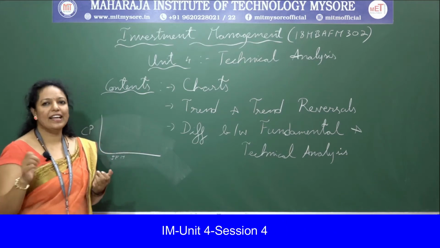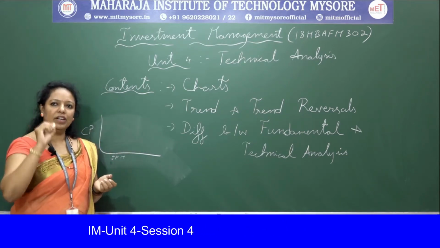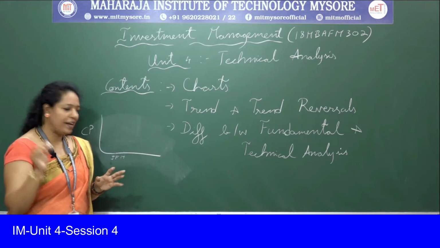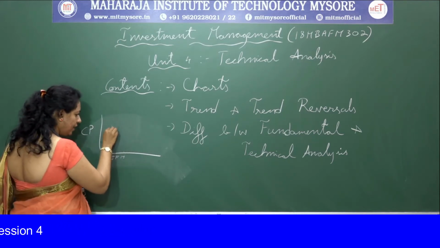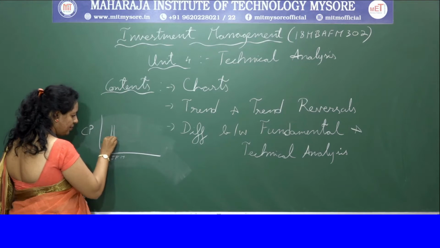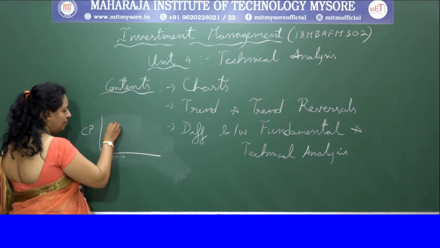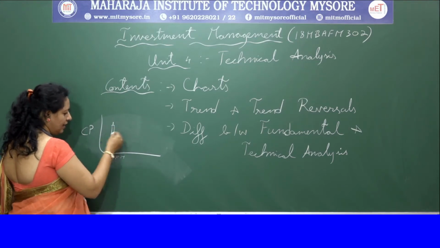Okay, it is like drawing thin vertical lines showing the period of trading range. For example, you can see here, if I'm drawing for January month, like this.